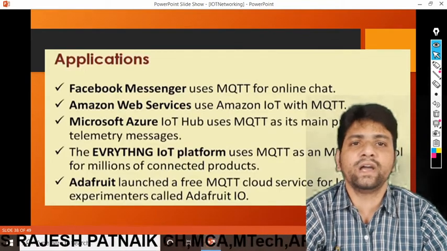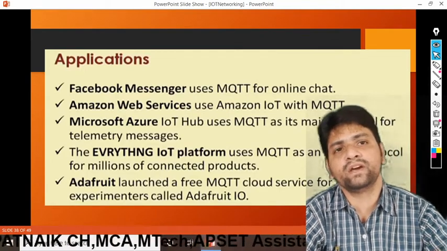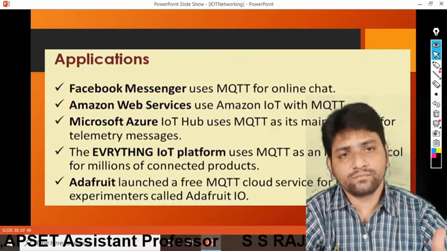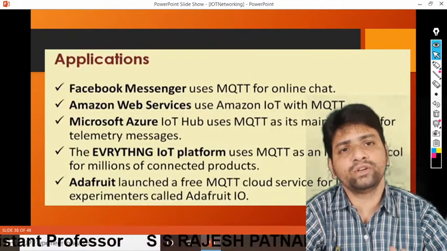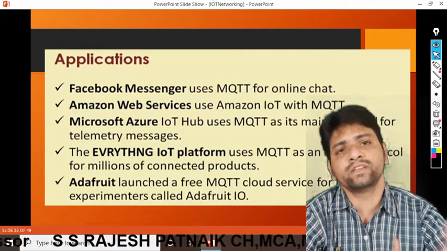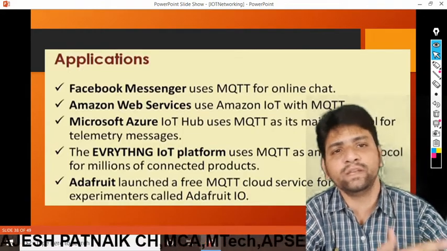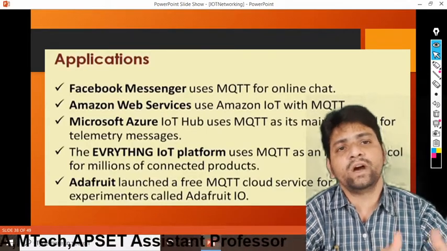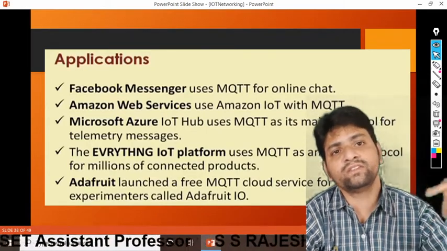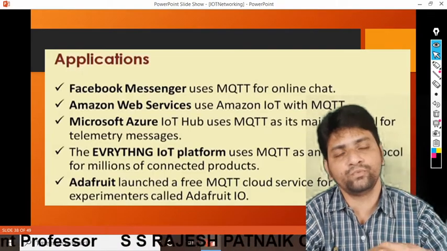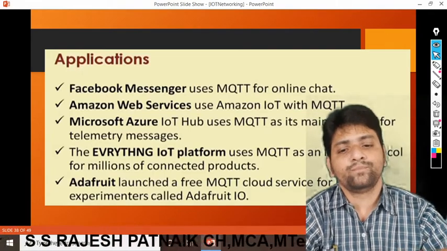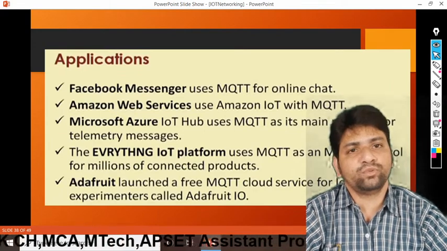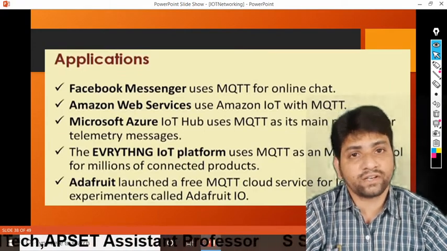I already told you that in web applications they are using HTTP protocols, and in IoT, most of the IoT applications, whenever many-to-many transmission is there, many services and many clients are there, and any client makes any type of service, then we are going to use MQTT. In the case of single-to-single, we are using CoAP, we will discuss that later. The everything IoT platform uses MQTT as the protocol for millions of connected products.